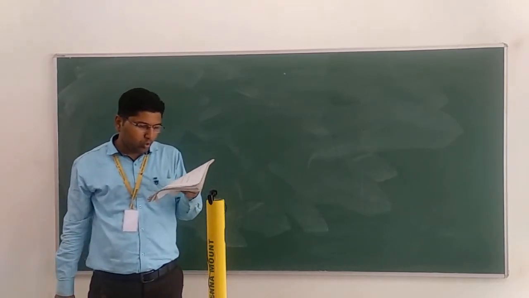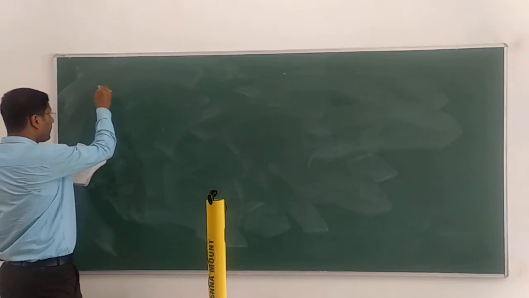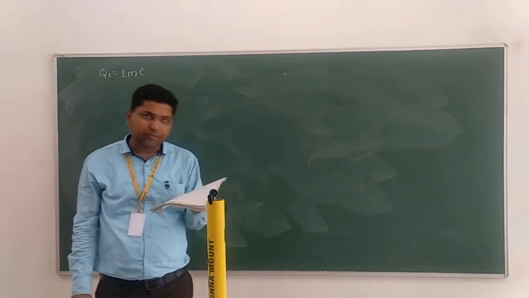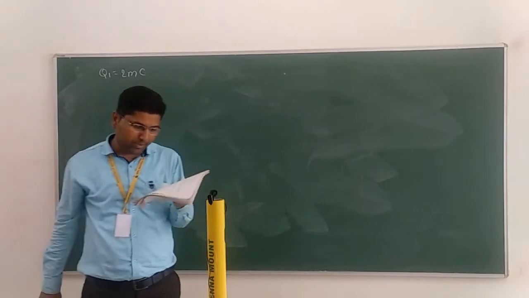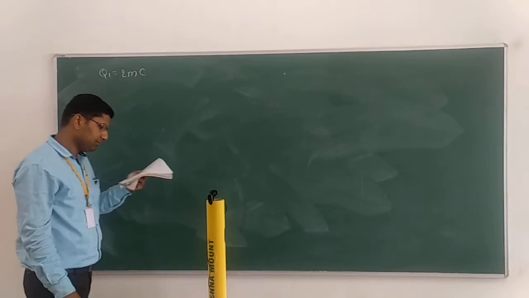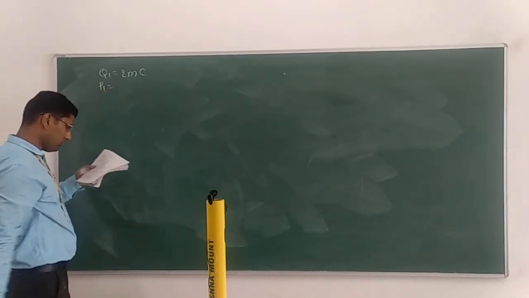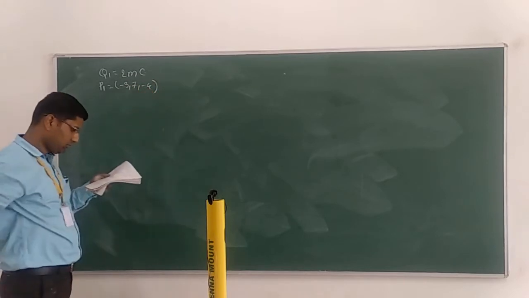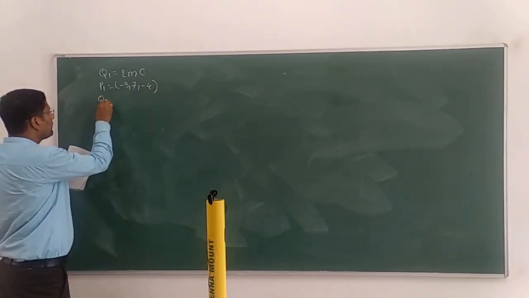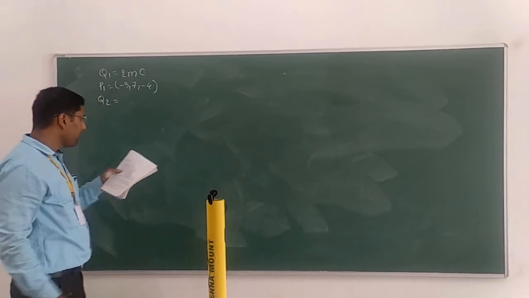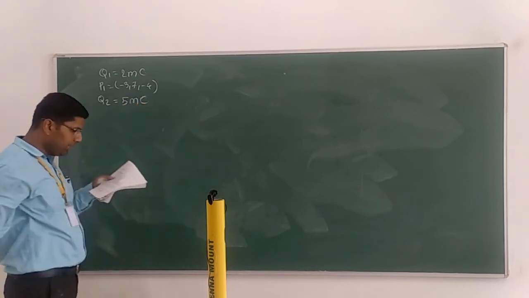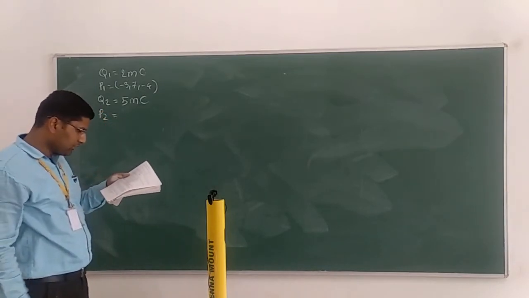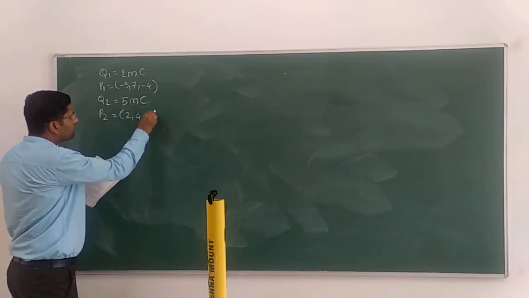A point charge Q1 equal to 2 millicoulomb is located in free space at point P1, which is at minus 3, 7, minus 4, while Q2 is equal to 5 millicoulomb at point P2, whose coordinates are given as 2, 4, minus 1.